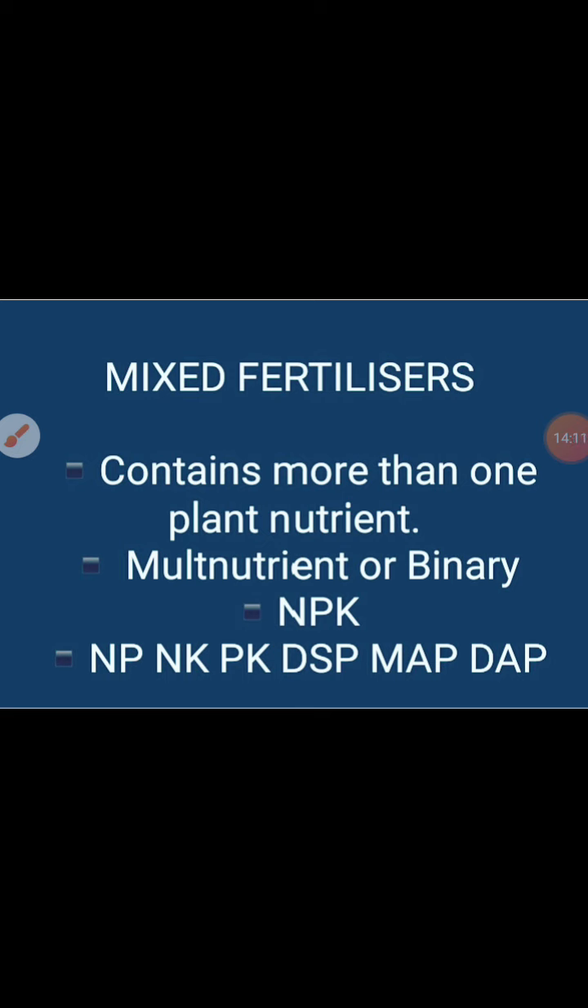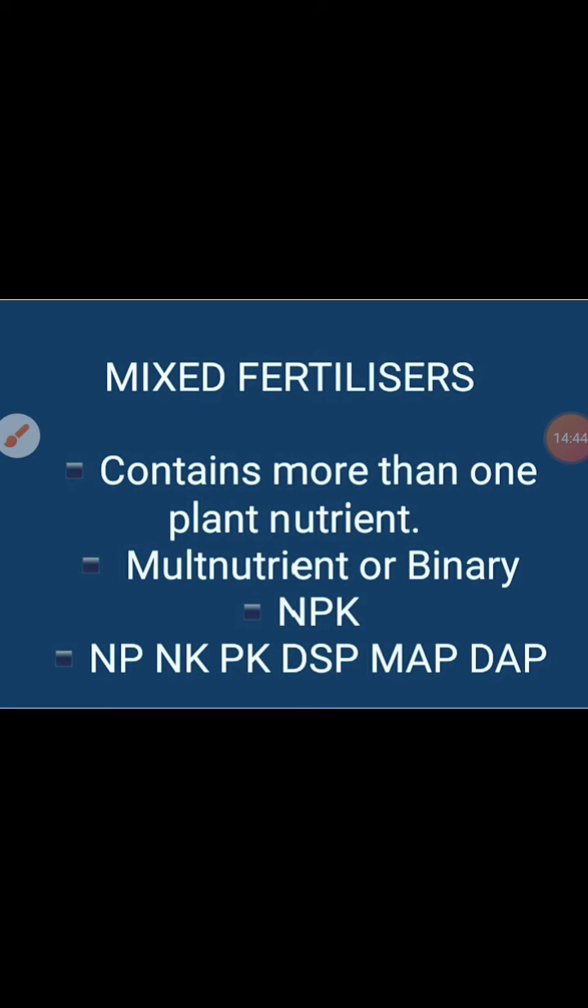Mixed fertilizers are those which contain more than one plant nutrient. They can have binary nutrients. Suppose in the region where you live there are no droughts and floods, no heavy rainfall, then you can avoid potassium and just go for nitrogen and phosphorus, so binary nutrient. Or you can go for all three, nitrogen, phosphorus and potassium, then it is called mixed nutrient. Multi-nutrient or binary nutrients are also called mixed fertilizers.